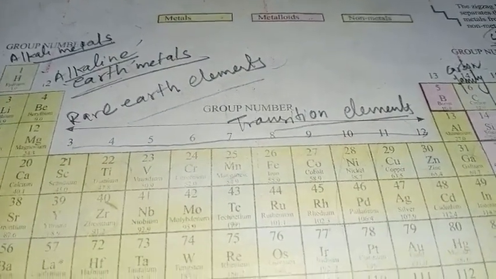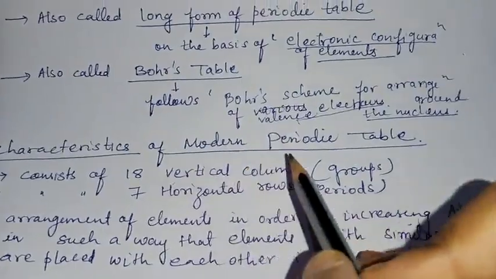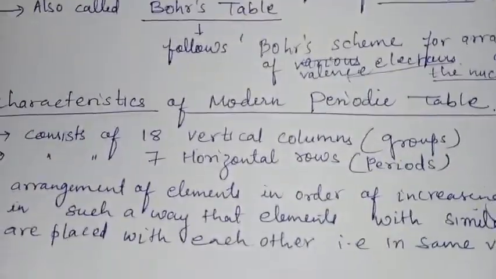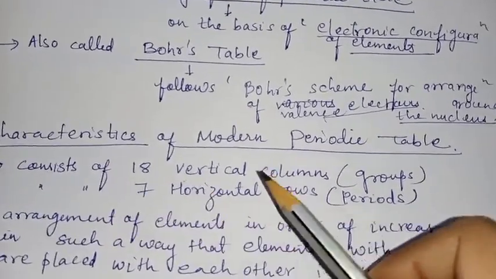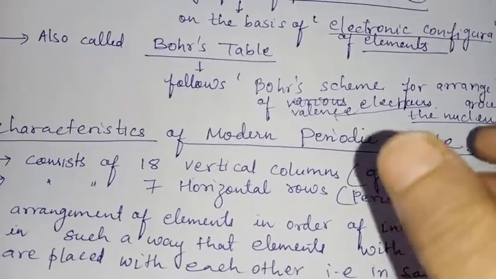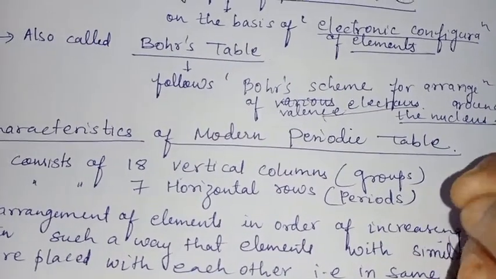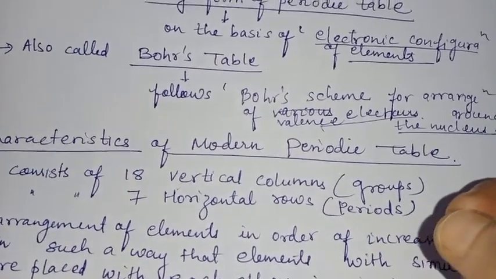We will again come to the characteristics of the modern periodic table. As I told you, at first it consists of 18 vertical columns, that is groups, and I also explained the different group elements and their special names.